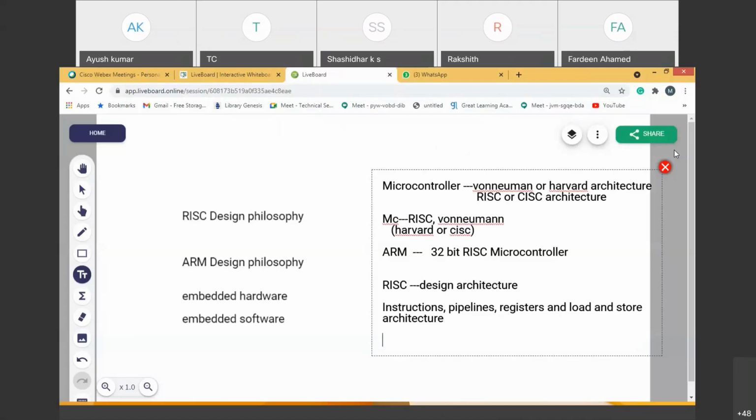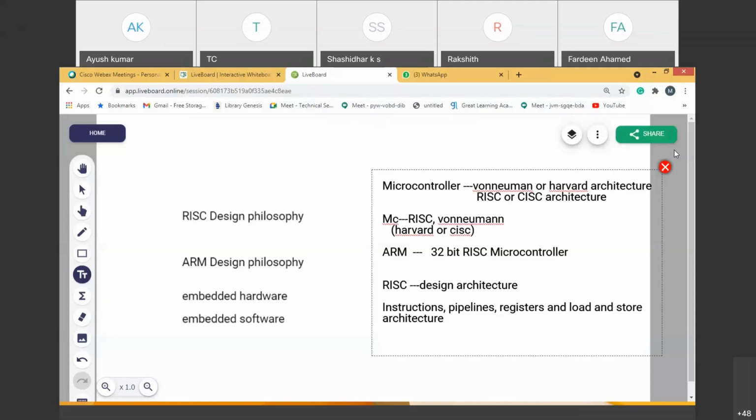These four things form the entire RISC architecture wherever you use it. Any microcontroller, 8-bit, 16-bit, or 32-bit, or any ARM processor, if they are following RISC architecture, definitely they are following these four rules. It means most of the programming is done with simple instructions. Pipelining concept is used. Registers are rigorously used to write the program, and load and store instructions are used to fetch the data from the memory and write data to the memory.